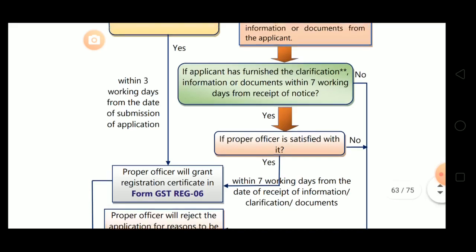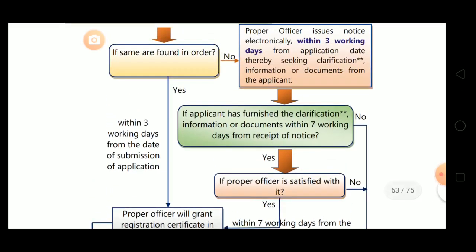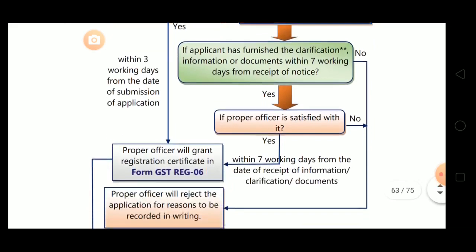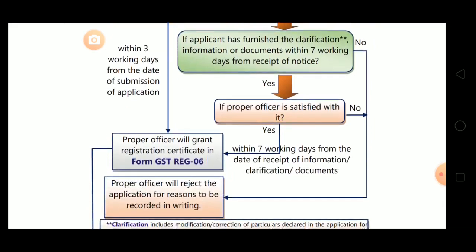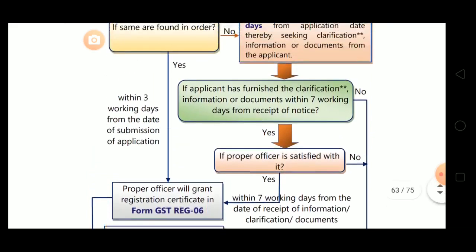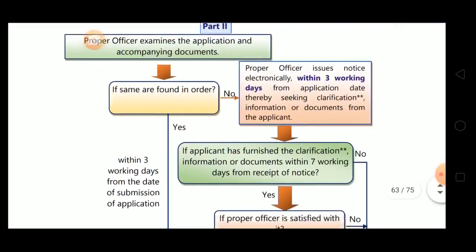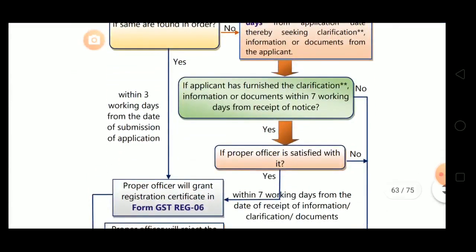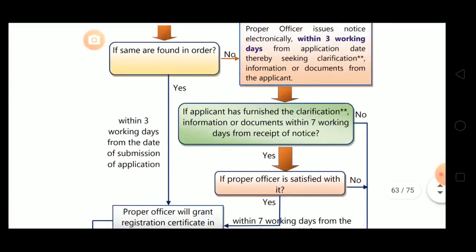And if the proper officer requires clarification and the applicant has not furnished it, or if the clarification furnished by the applicant is not satisfactory to the proper officer, then the proper officer will reject the application for reasons to be recorded in writing. Clear? So see again, if the application is in order, then registration is granted within 3 working days from the date of application, and if it's not in order, then the proper officer issues notice for clarification within 3 working days from application date.